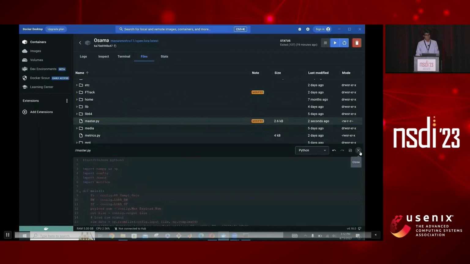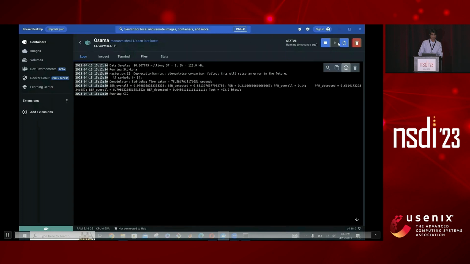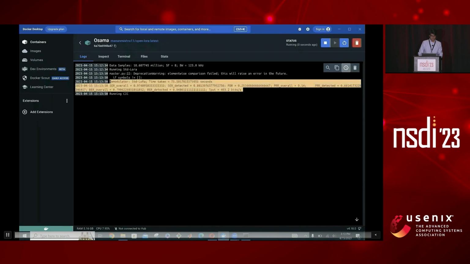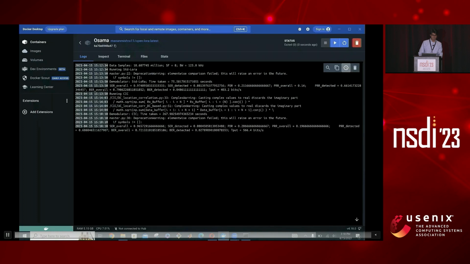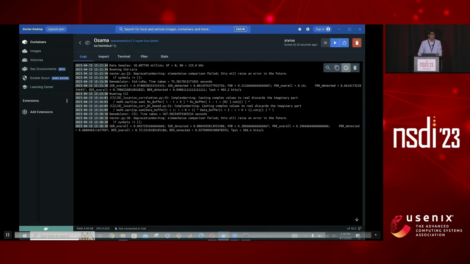Once we have selected our demodulators, we are good to go, and we can run this container. Once we run it, it will first run standard LoRa on the dataset that we have selected. After waiting for some time, we will be getting results for the standard LoRa. The highlighted part shows the results for standard LoRa. If we wait for some more time, we'll be able to get the results for CIC as well. And again, the highlighted part shows the results for running CIC on the dataset that we have just selected.